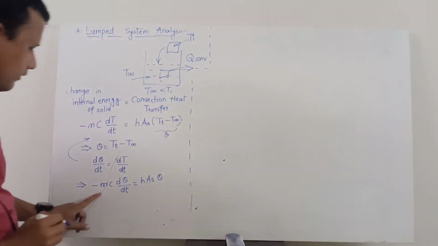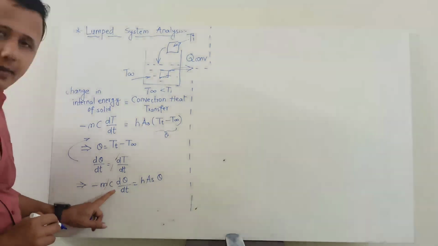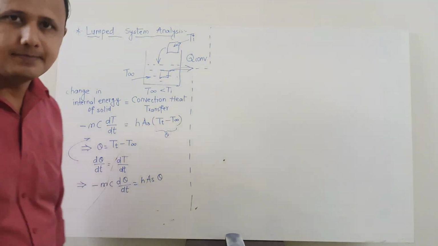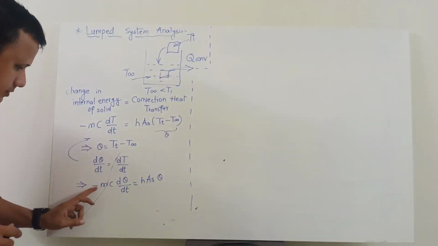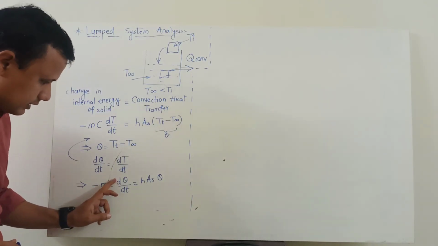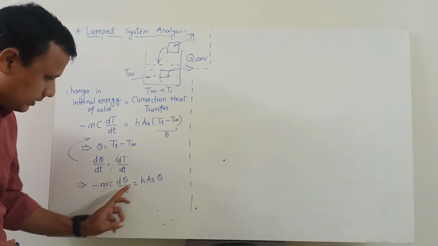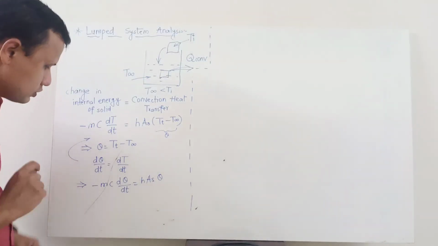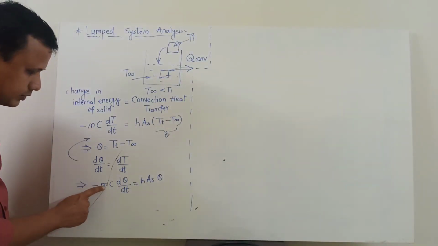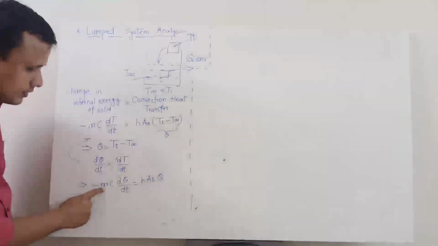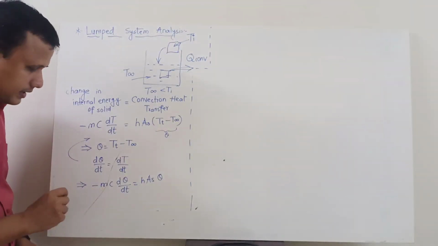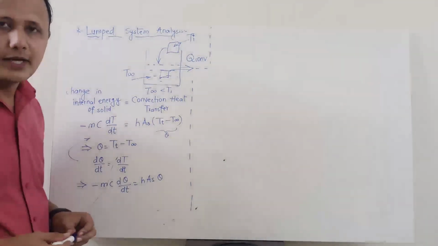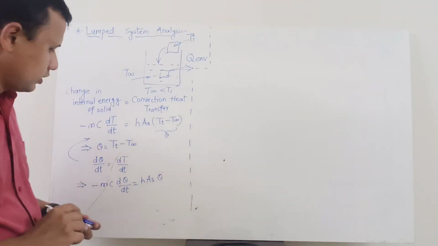Okay, so we will separate the terms. It will become minus mc d theta by theta. So we will take this as minus mc into d theta upon theta, multiplied by dt on the other side. Also, we will substitute the value of m. M is nothing but mass. So we know that mass is given as density multiplied by volume of that particular solid.